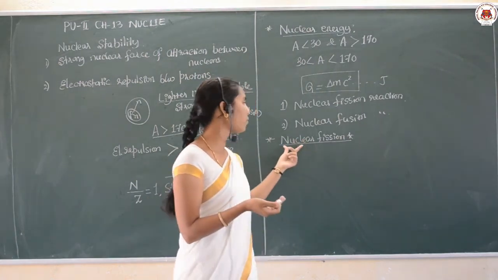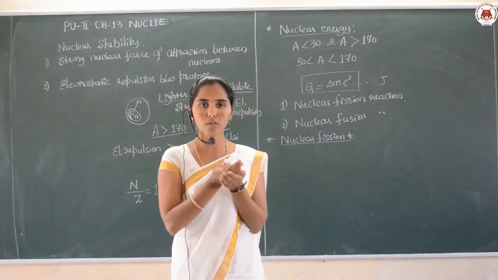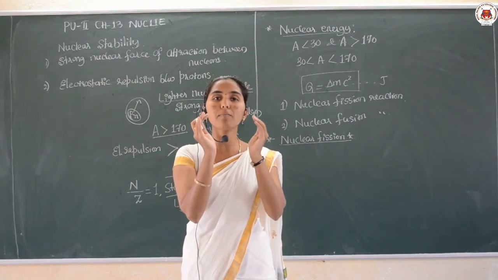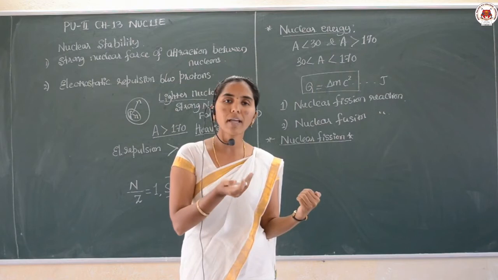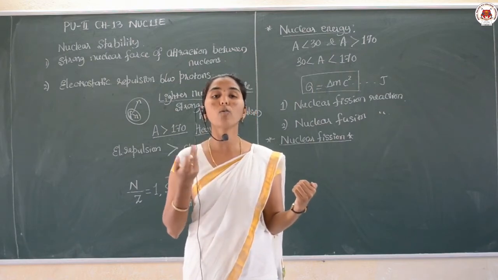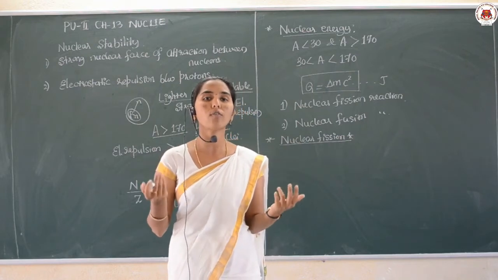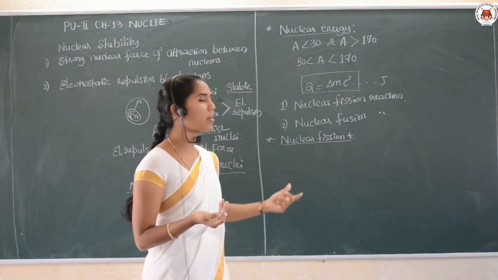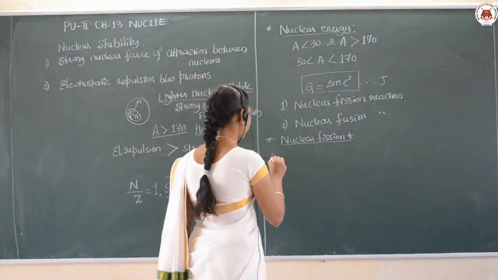In a nuclear fission reaction, a heavy nucleus is split into two lighter nuclei with the release of a lot of energy. This can be explained by taking one example.